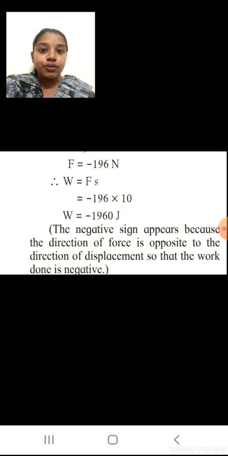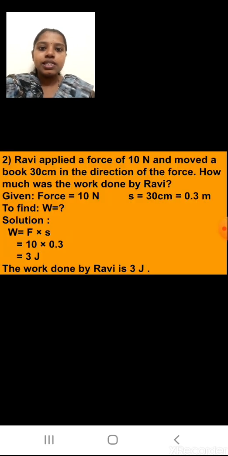So now what is our work done formula? W is equal to force into s, so is equal to minus 196 multiplied by 10. So W is equal to minus 1960 joule. So the negative sign indicates that as the direction of force is opposite to the direction of displacement, work done is negative. Yes students, minus sign has come, so here our work done is negative. I hope you understood this sum. Okay, now the next one we will see.